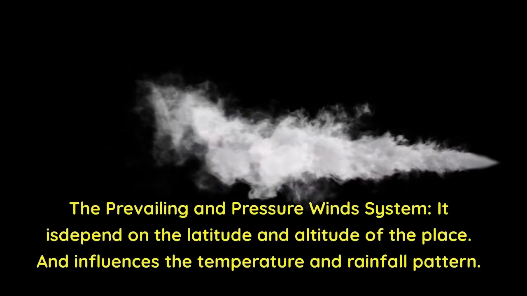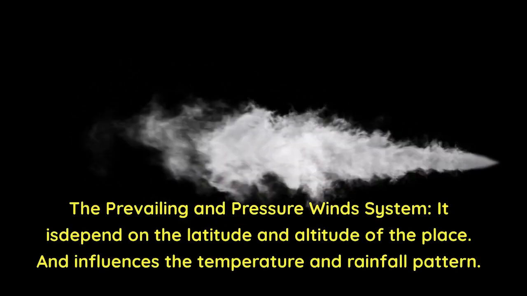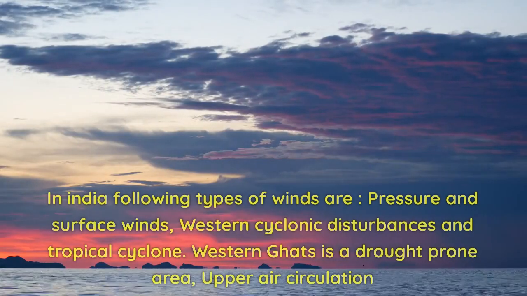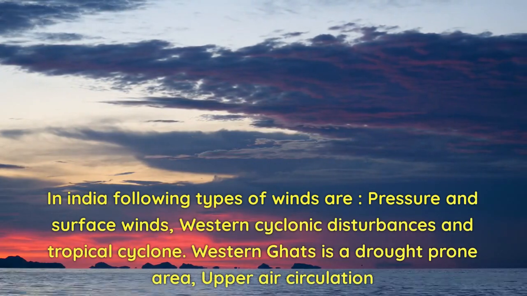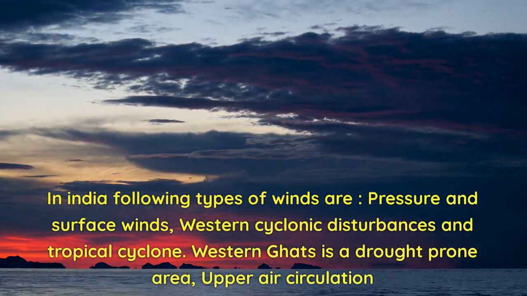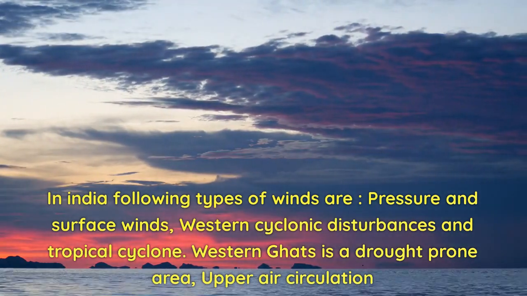The prevailing pressure and wind system depends on the latitude and altitude of the place, and influences the temperature and rainfall pattern. In India, the following types of winds occur: pressure and surface winds, western cyclonic disturbances, and tropical cyclones. Western Ghats is a drought-prone area, upper air circulation.